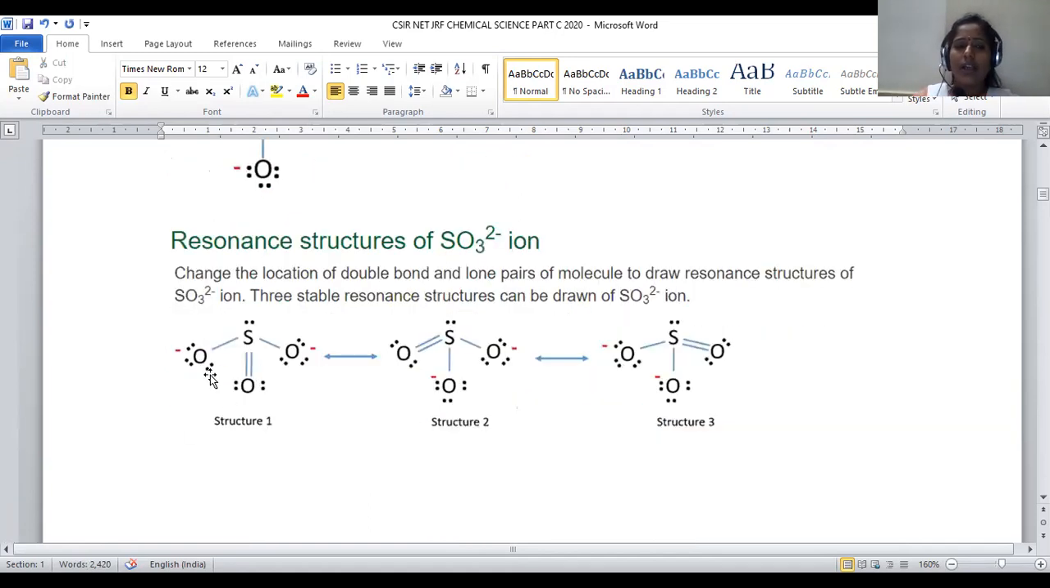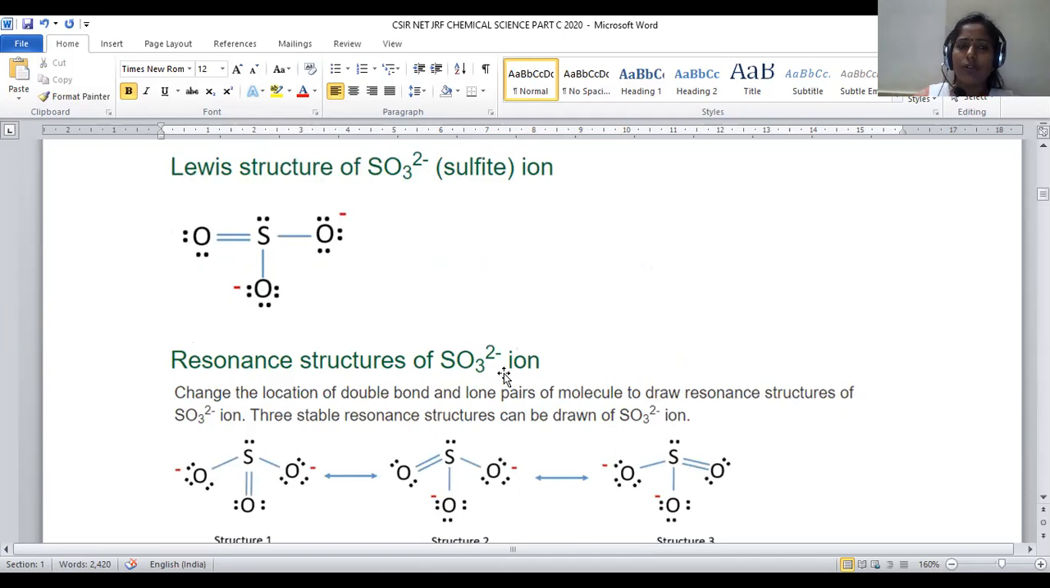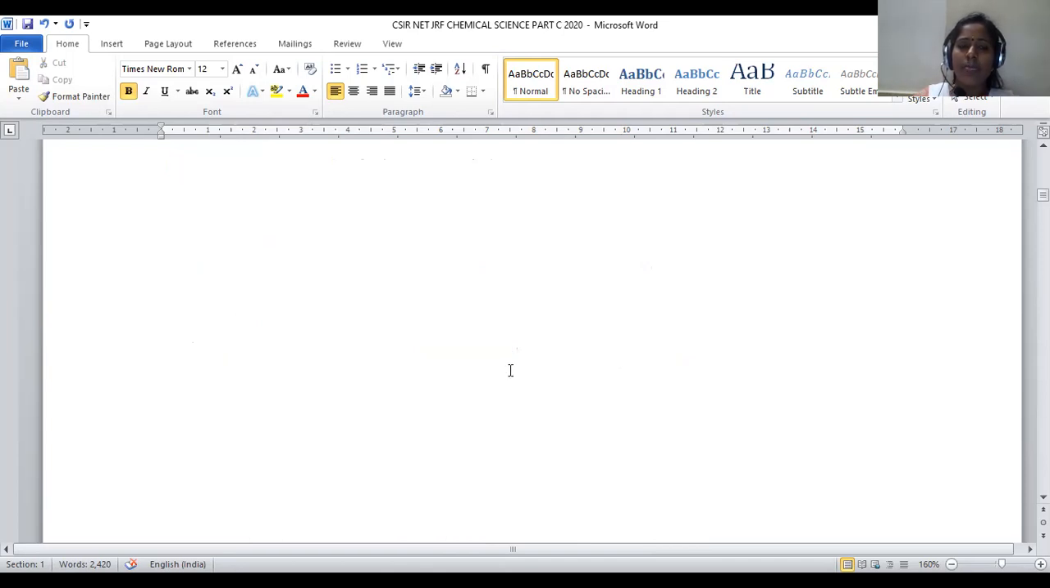How can we resonate? Here the pi bond is present between sulfur and oxygen. Later, this pi bond is delocalized and turns into a sigma bond, the adjacent O- will be there, and otherwise this also gets converted into a double bond O. In three ways you can represent the canonical forms, right? So this is about the representation of this sulfite ion.